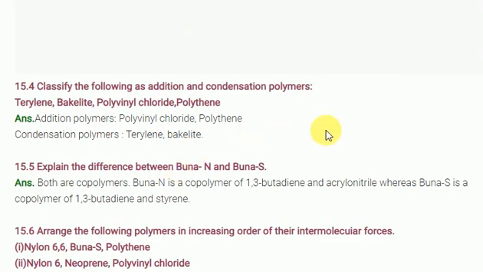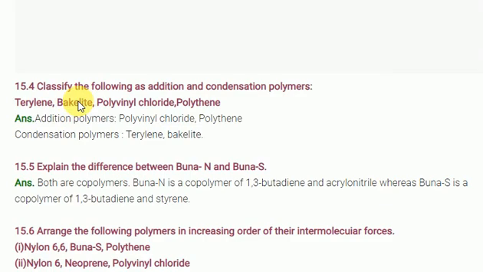Look at the classification of the following polymers. You classify the following as addition and condensation polymers: terylene, bakelite, polyvinyl chloride, polythene. Polyvinyl chloride and polythene, you know very well, we discussed, are addition polymers. Terylene and bakelite are there. Bakelite is phenol formaldehyde.